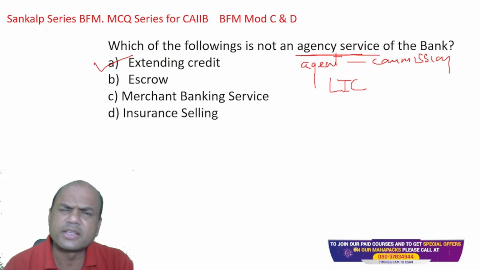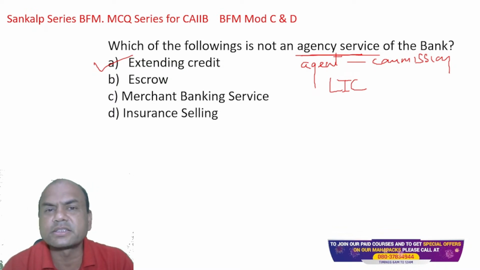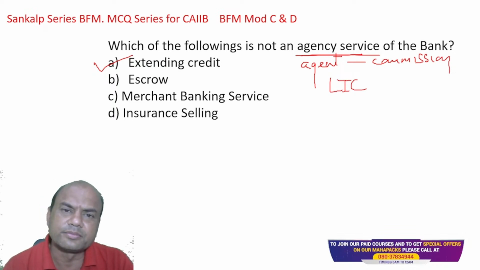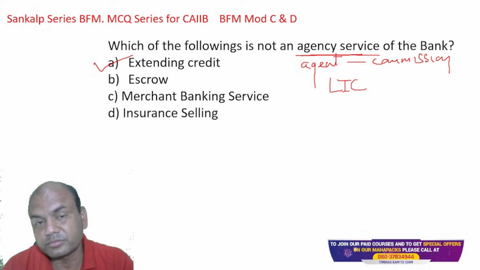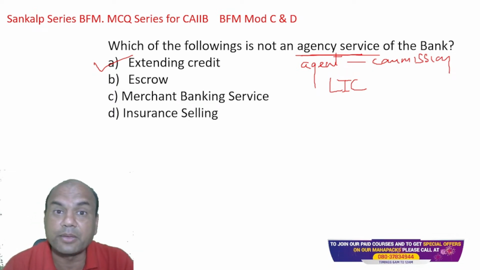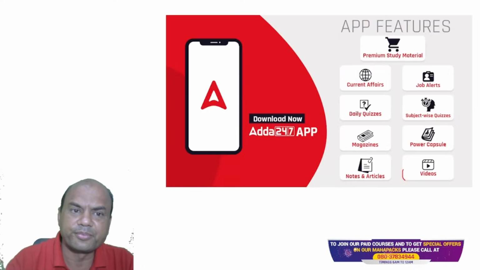Okay, it's like a joint account. Okay, so escrow account is that. Merchant banking services, again one liner only. Merchant banking means basically whenever you have that IPO, right? Reliance IPO, TCS IPO, all these IPOs. There the services are given by the bank as merchant banker. And insurance selling, you know.